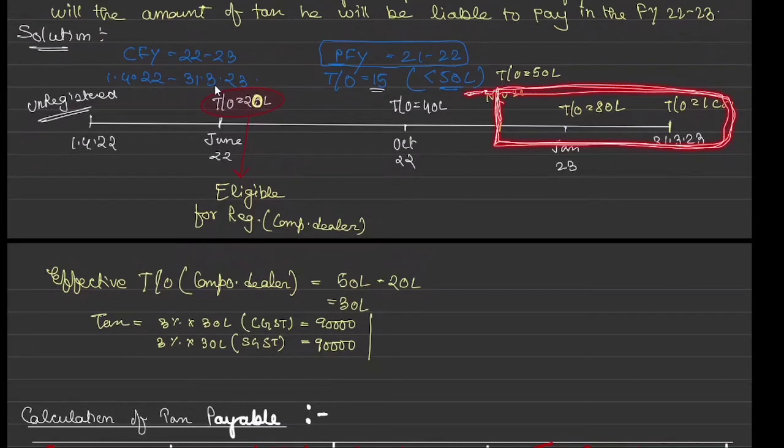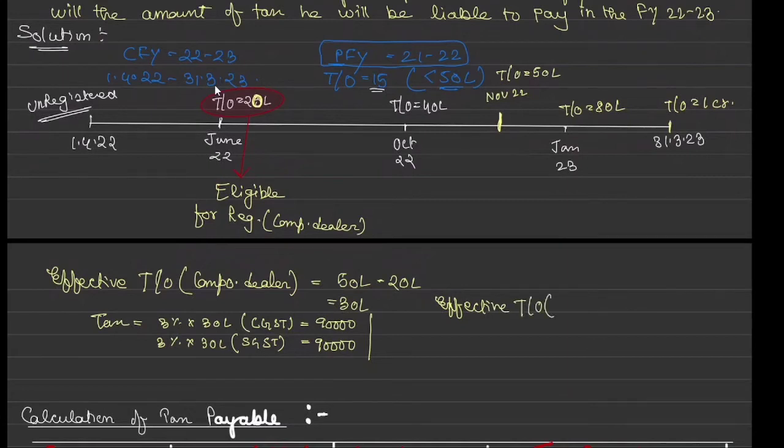Okay, so here I need to see the screen and then I have to write. So here the effective turnover under normal registration is 1.5 cr.